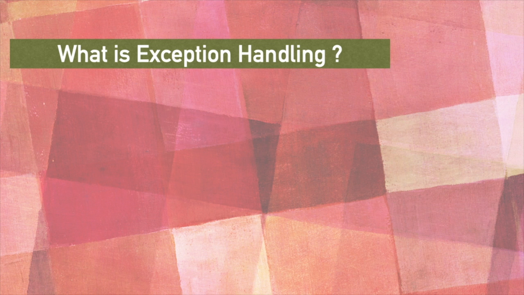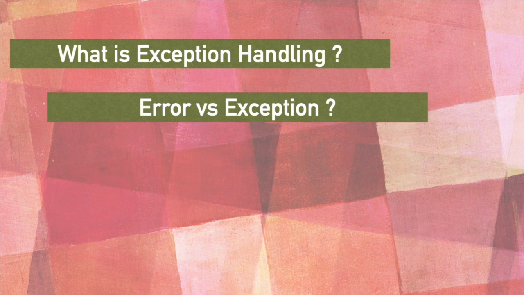Basically, an exception is something unwanted which the user needs to handle. If you don't handle an exception, the remaining program will not execute. Whereas an error is something which the user does not need to handle. For example, if the system turns off by itself because of some problem in the system, this scenario need not be handled by the user. But if the user is trying to do something wrong in his program, for example, dividing a number by 0, then this case needs to be handled by the user. So this is the difference between error and exception.